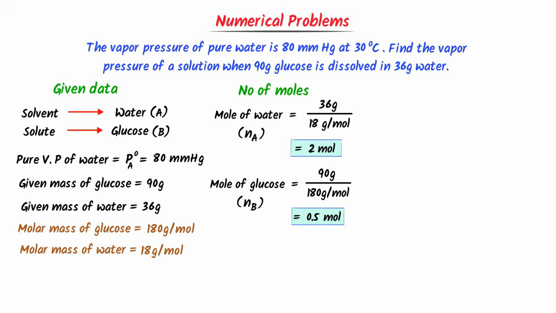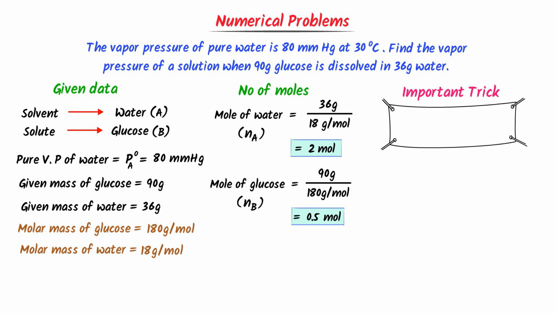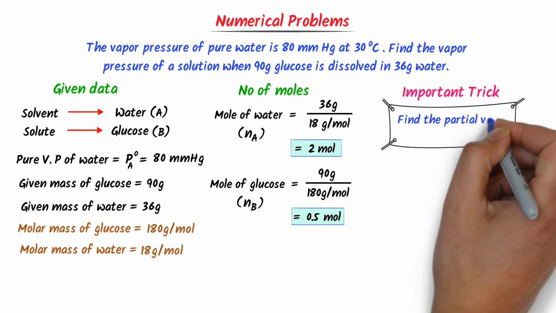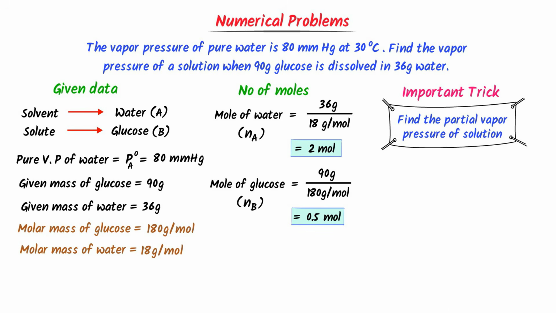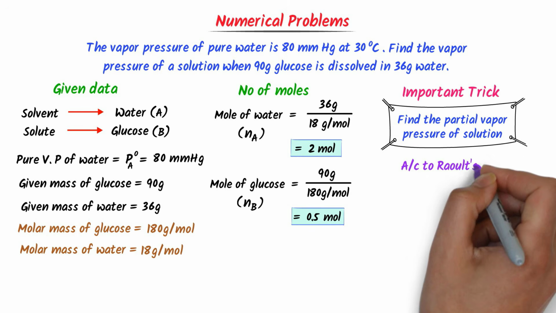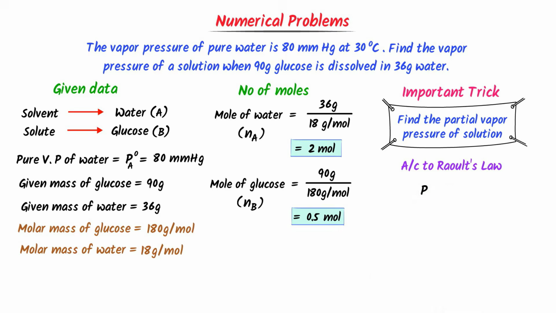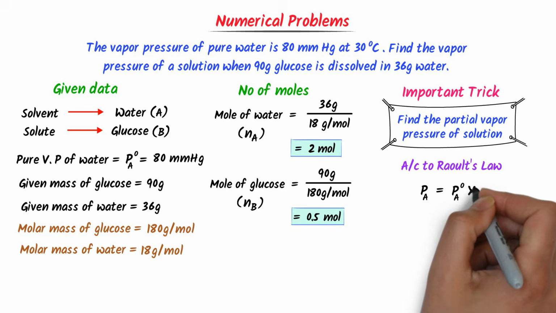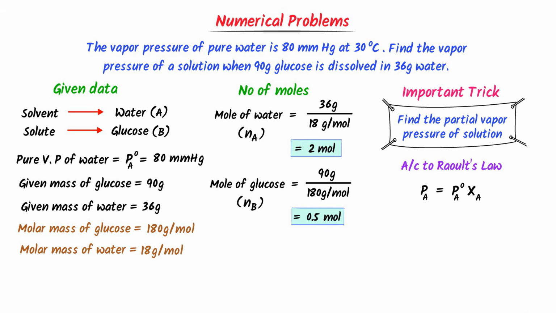Now here I teach a very important trick. Remember that whenever you get a numerical problem in which you are asked to find partial vapor pressure of a solution, you can use these two formulas. According to Raoult's law, partial vapor pressure of a solution Pa is equal to Pa naught into its mole fraction.